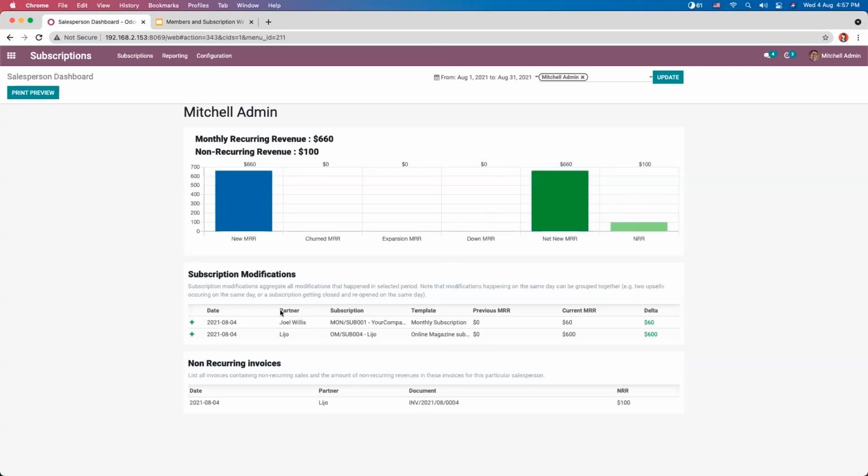On different dates, you can view the modifications done. You can view the previous MRR and the updated MRR. So it shows all modifications that happened in a selected period. You have to note one thing, that modifications happening on the same day can be grouped together. Then here we can view non-recurring invoices. We have one for a partner, Lijo, and the non-recurring revenue is 100.